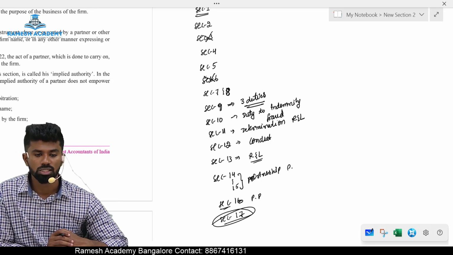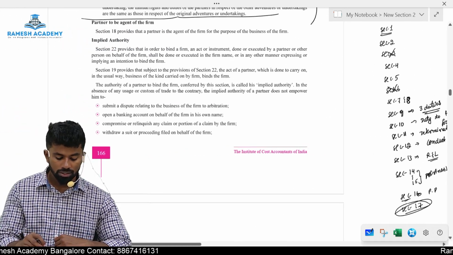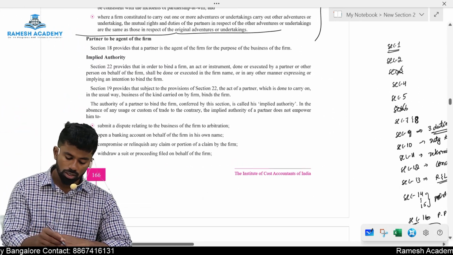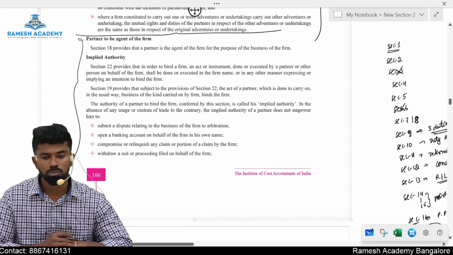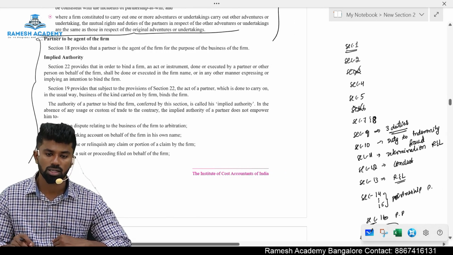Okay. So these are the section numbers we have discussed. Next set of section numbers 18, 19, 20, 21 are the most important section numbers, based on which they can ask questions in the examinations. That we will discuss in the next class.